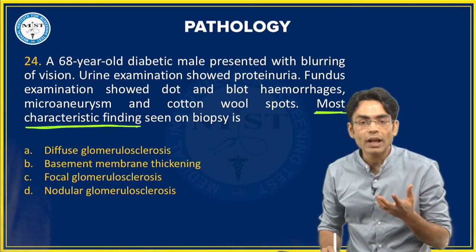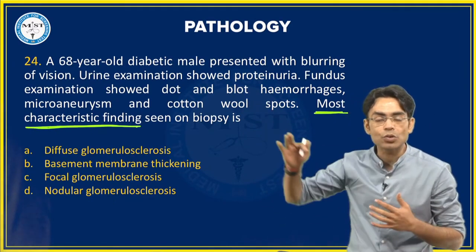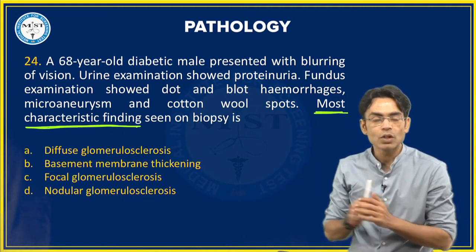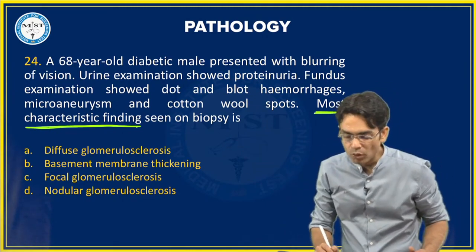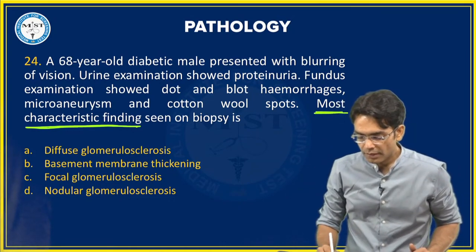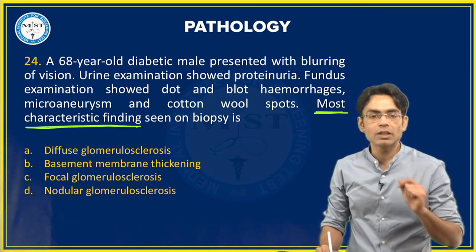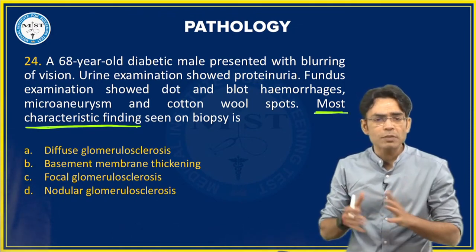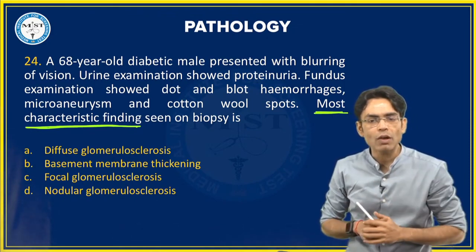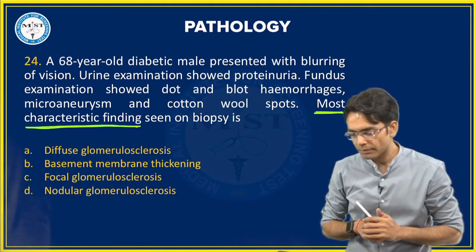What is happening to this patient? This patient is having diabetes, so it's a patient of diabetic nephropathy. They are asking you the most characteristic finding. Tell me the answer for the 24th number question. Is it diffuse glomerulosclerosis, or basement membrane thickening, or focal glomerulosclerosis, or nodular?